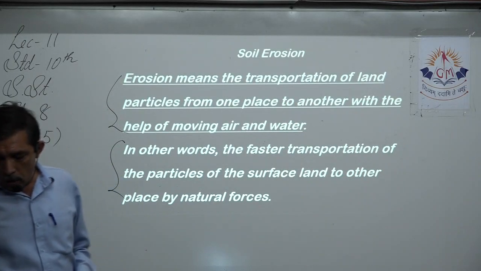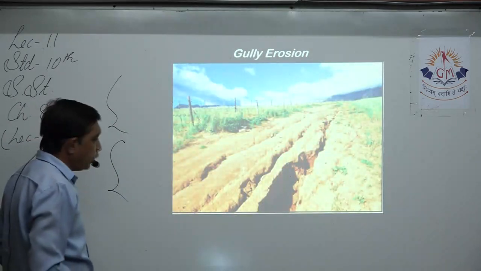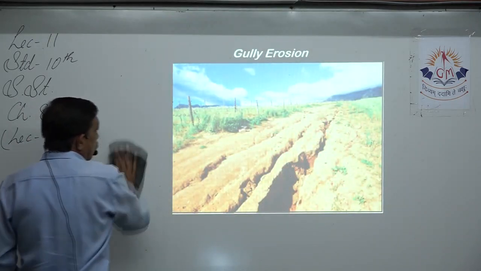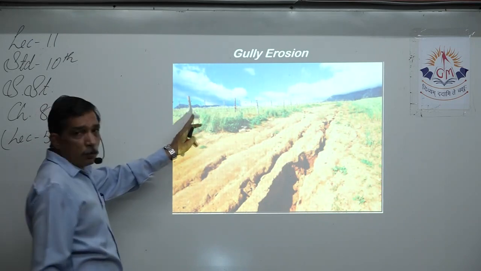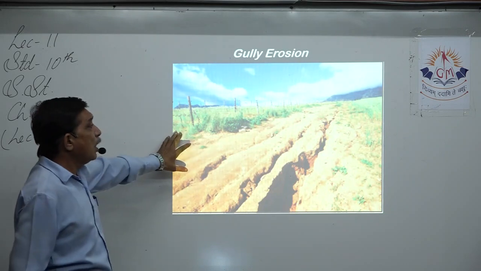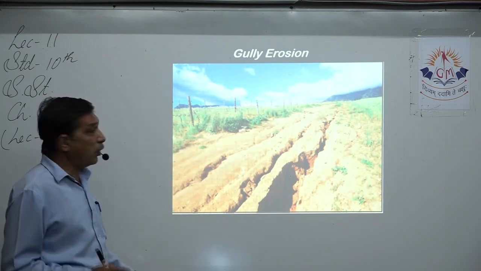Now, next is a picture to make you understand what is soil erosion. Now you can see the greenery over here, some crop is growing over here. Maybe it's just vegetable, but the soil is growing good crop, right?